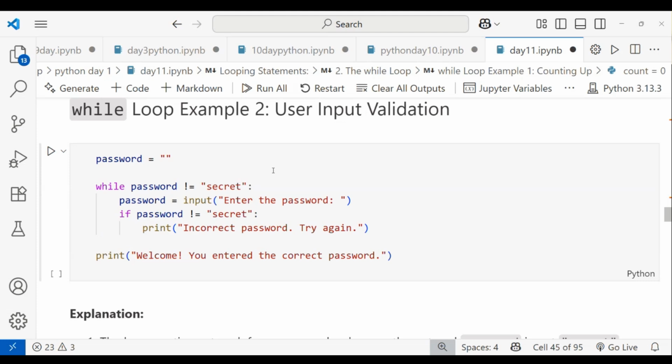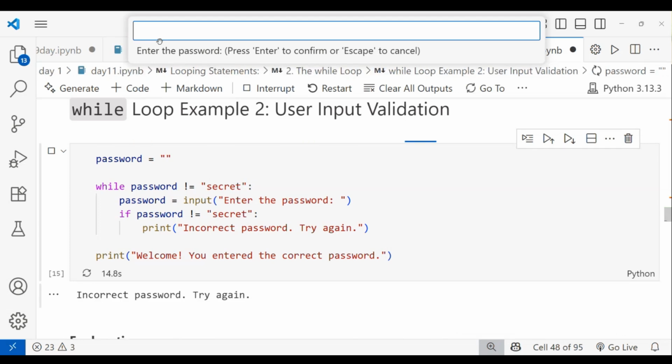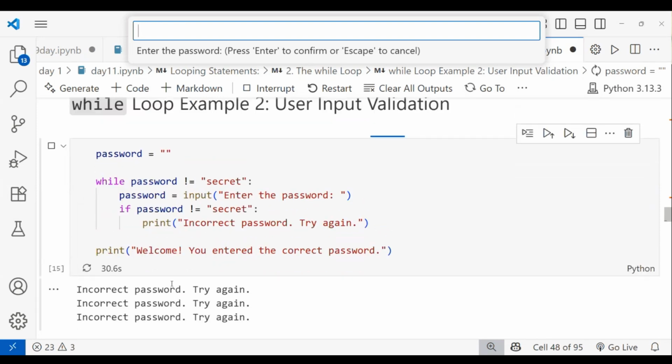So I'm running this one. Enter the password, it will be asking. I will mention the password as ABC. It keeps running again, so I will mention 1 2 3 4 5 6. It shows incorrect password, try again. I mentioned something like that, this one password. You can see, right, incorrect password, try again. So again I enter ACM. That is incorrect password, try again. Again it will show the same thing.